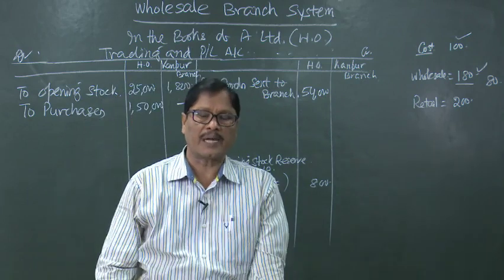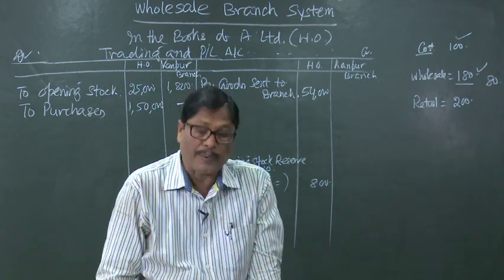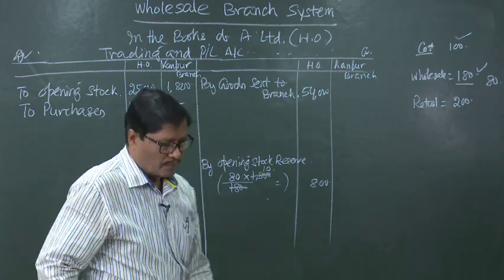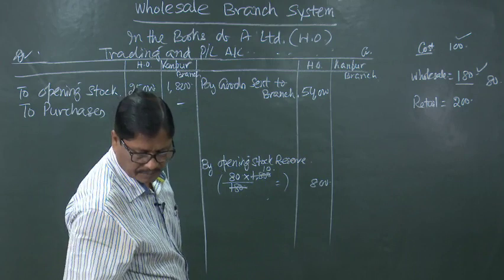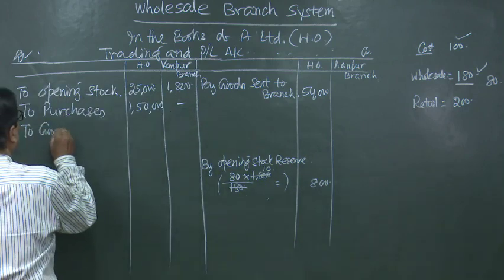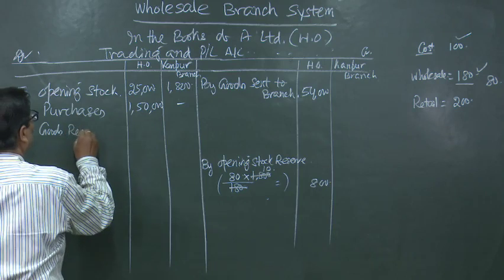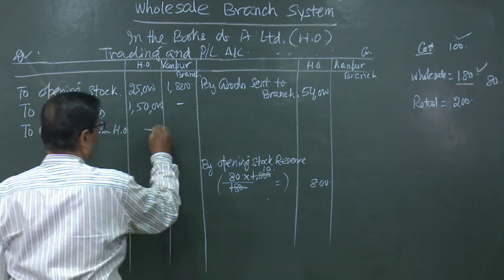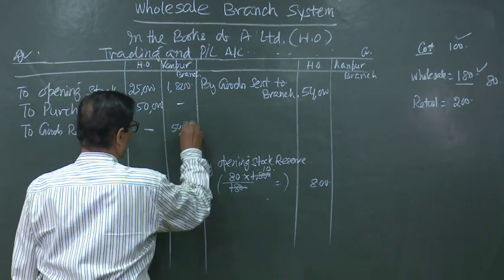But at the same time, because it is received by the branch, it should be debited. So, to goods sent to branch account we can write here, that is to goods received from head office, 54,000 here.